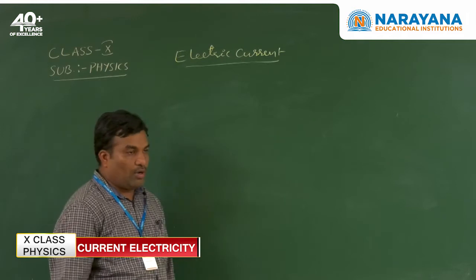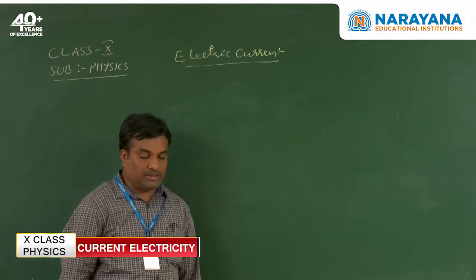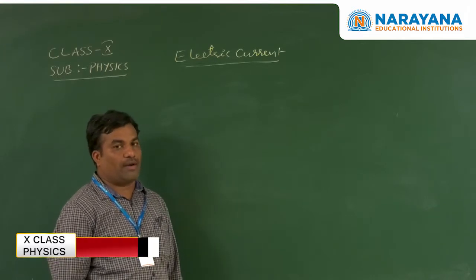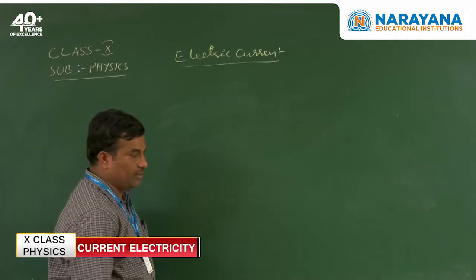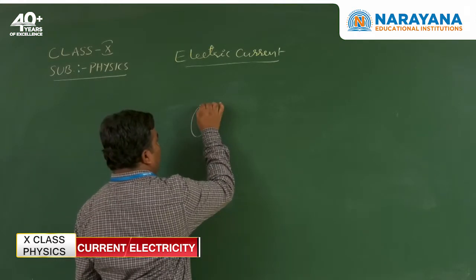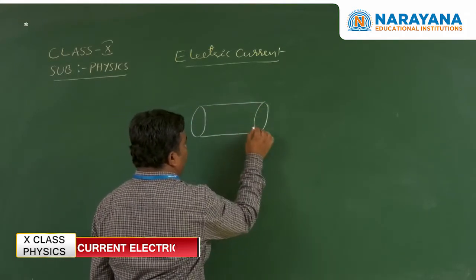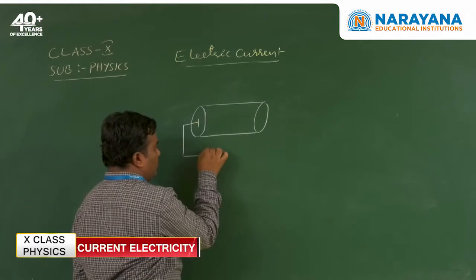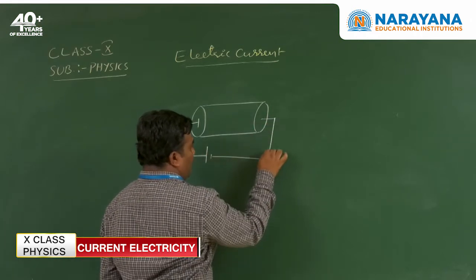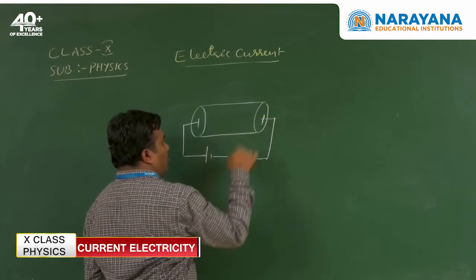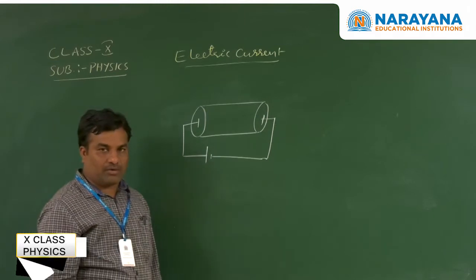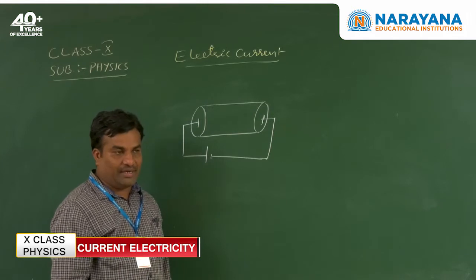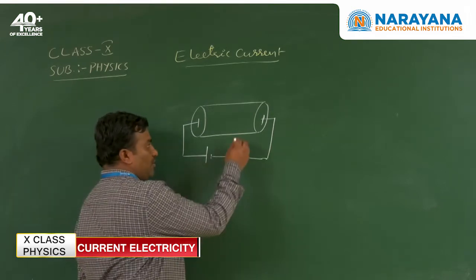Now we discuss why electrons move in a specific direction. So this is a conductor. The conductor ends are connected with battery terminals. The random motion of electrons maintains an order of motion due to the applied electric field acting on the charge of electrons.